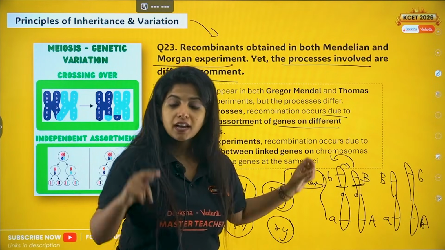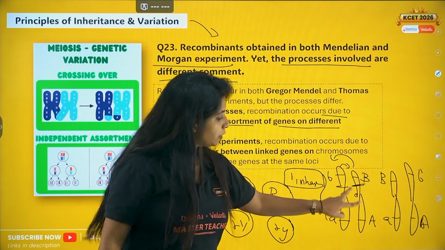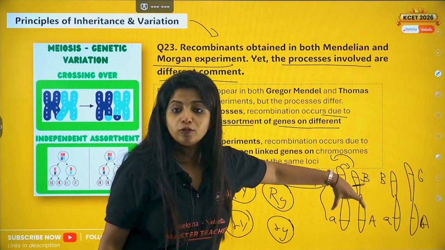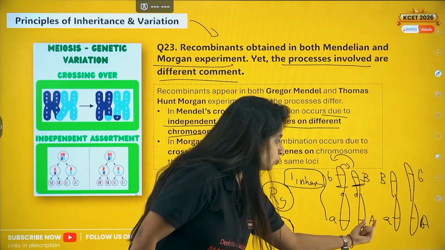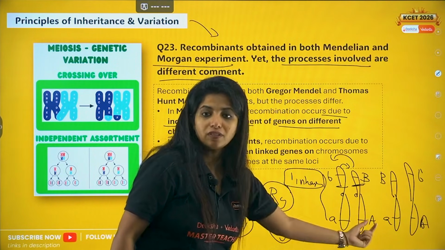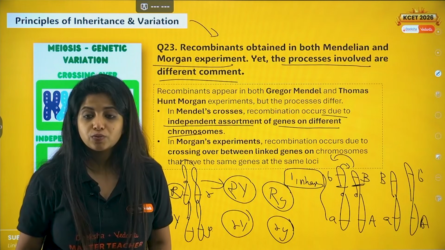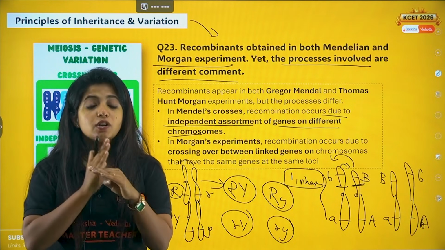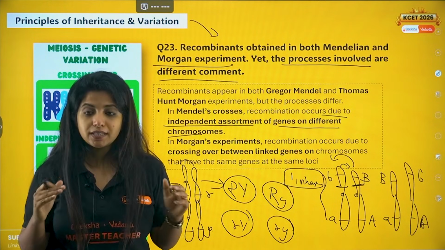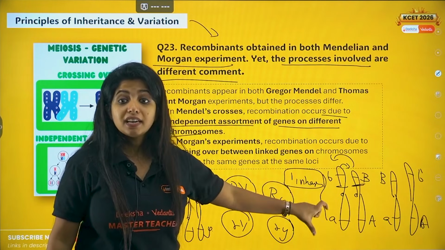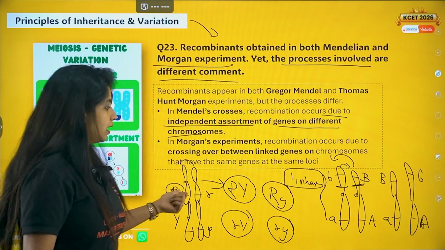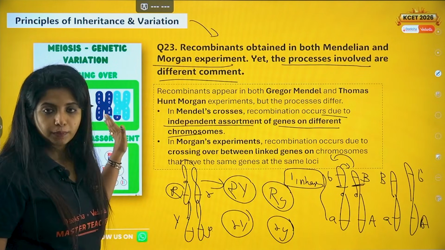So it's not like I'm talking just about one gene, it can be two genes, but these two genes are homologous genes. Why? Because whatever I have over here, the similar of that would be over here. These chromosomes are known as homologous chromosomes. So in Morgan's experiment, it's because of crossing over, the exchange of things, and linkage has a big role to play. And over here it's just independent assortment.